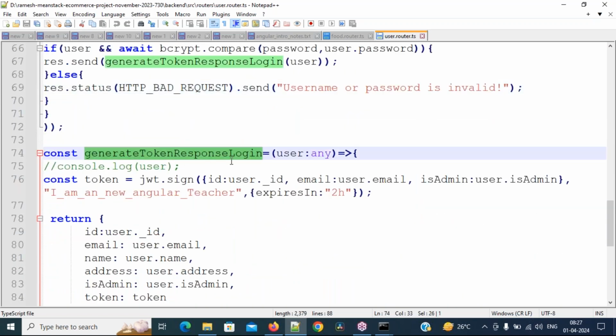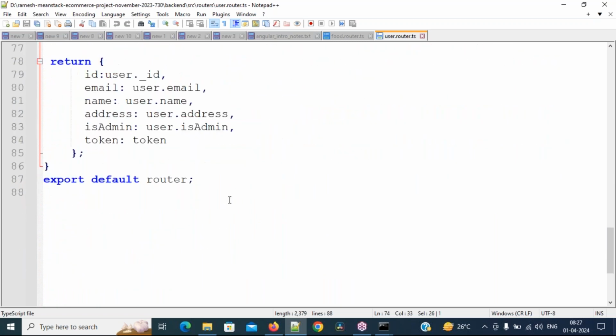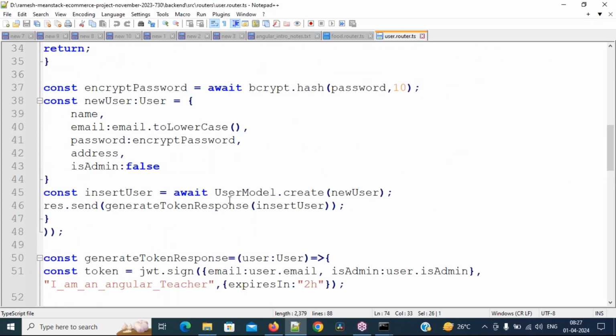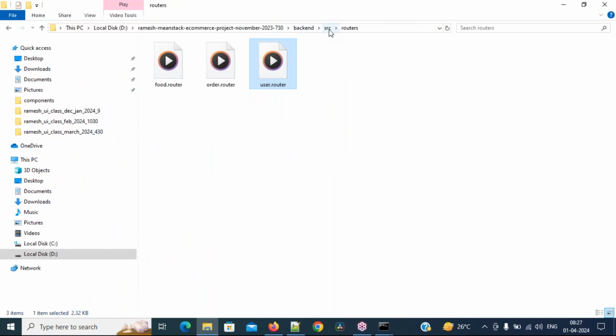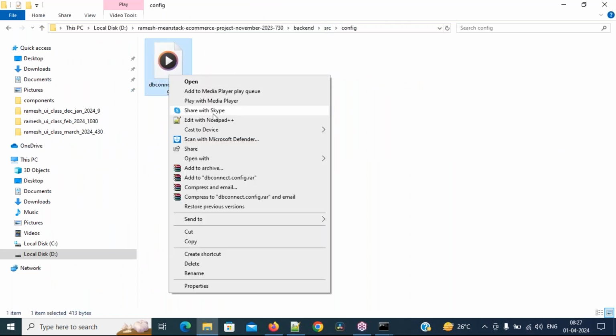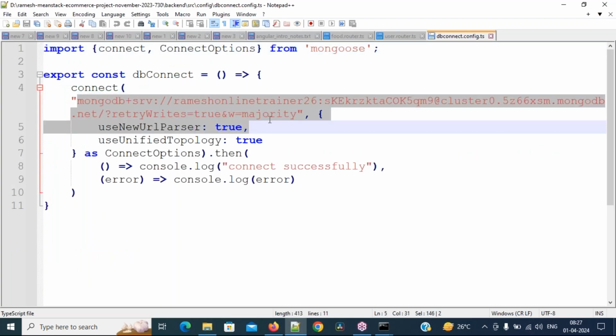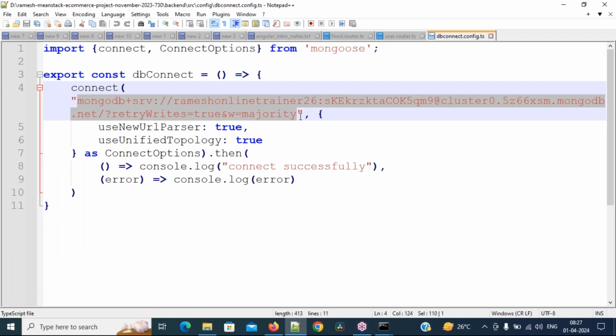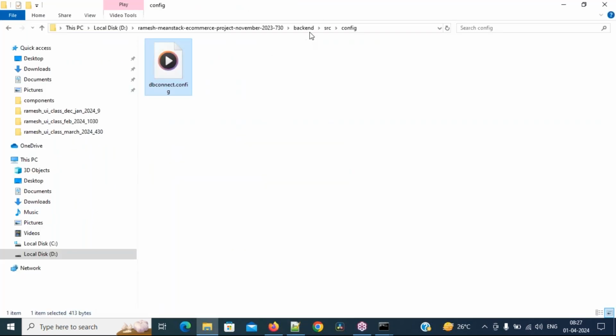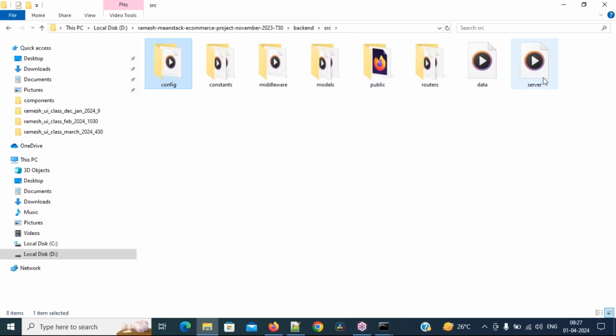The token is generated in the login response. This is related to users in MongoDB, only MongoDB. Then comes the configuration of how to connect with the database. First, how to get this URL, that I will also tell you. Understood, everybody? So the database related things, and then how to coordinate with REST APIs and everything.